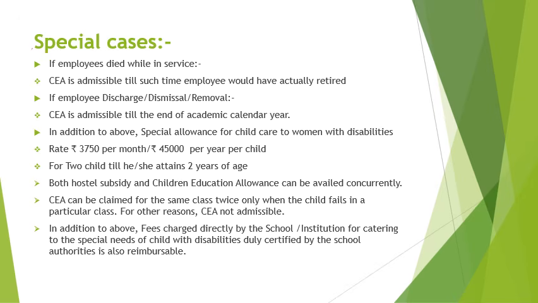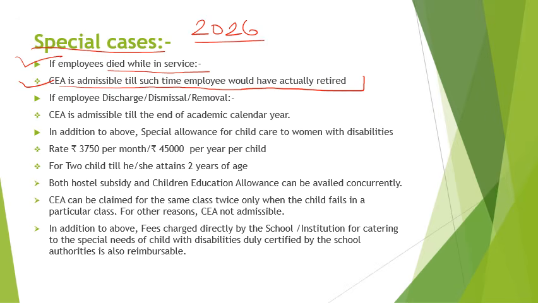Now we will look at some special cases. If an employee died while in service, CEA is admissible till such time the employee would have actually retired. What does this mean? It means that suppose an employee died in 2026 and he was going to retire in 2040.